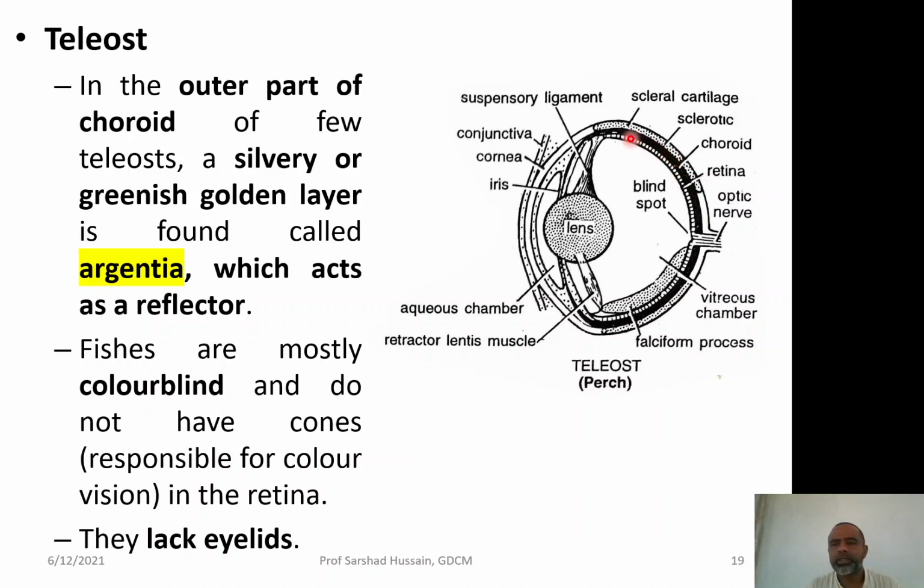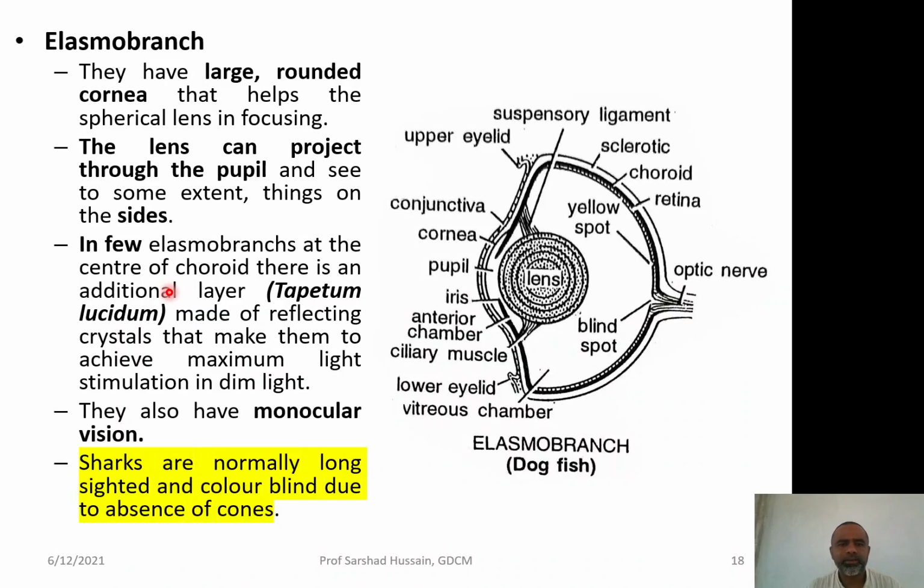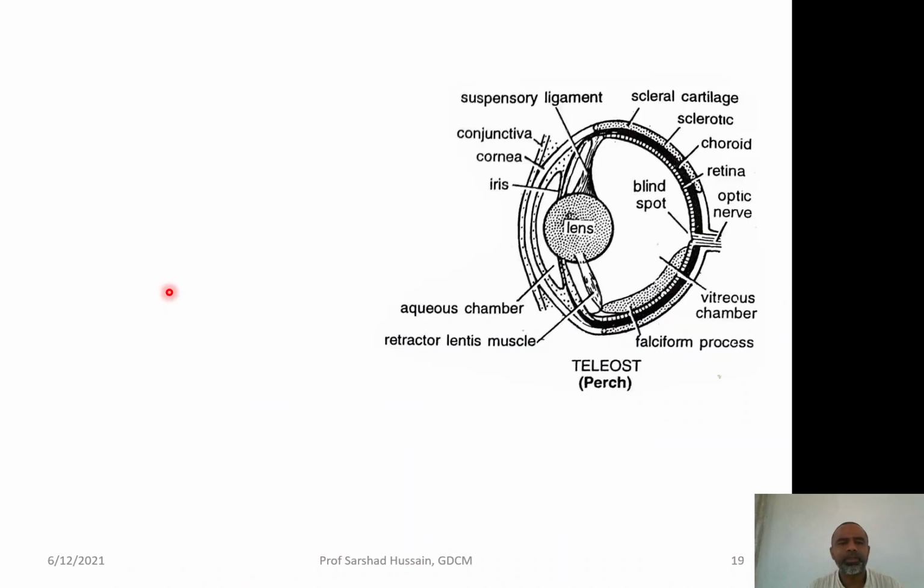the outer part of the choroid of a few teleosts, the pigmented layer, has a silvery or greenish golden layer called the argentea, which acts as a reflector. So, again here another layer called the argentea is present in order to reflect the light. Because the fishes are living in the water, they have some reflecting system to accumulate maximum light for good image formation: argentea in the case of the teleost, and tapetum lucidum in the case of the elasmobranch.